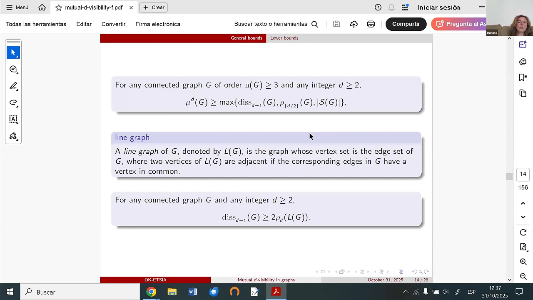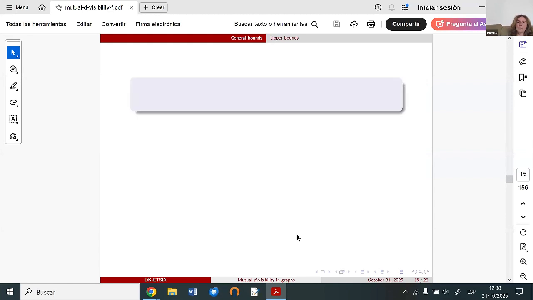So we tried to look for some bound for the k-dissociation number, and we obtained the following results: we can relate the k-dissociation number with the packing number, not of the graph G, but of the line graph of G. I presented some lower bounds, and now I want to give some upper bounds.